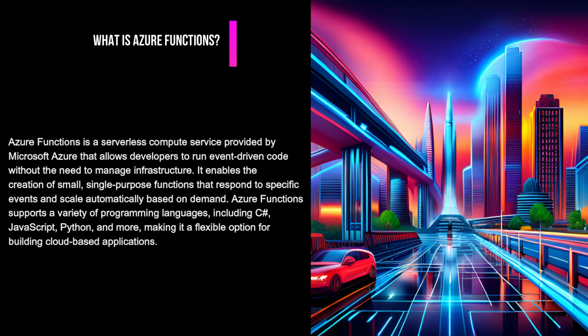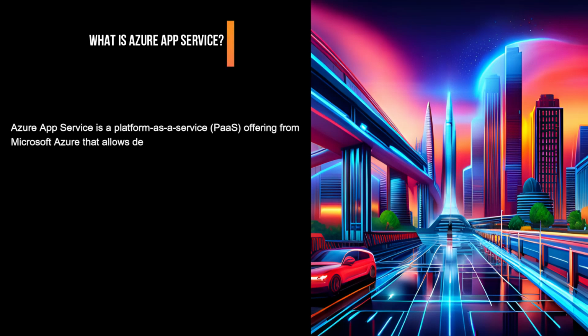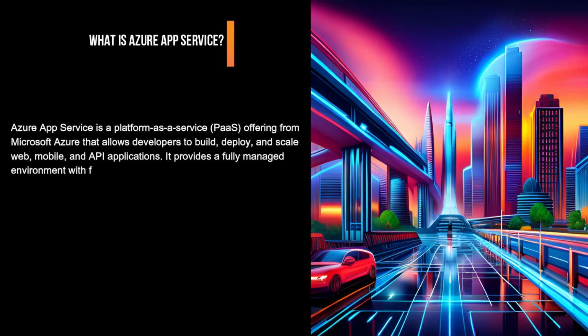What is Azure App Service? Azure App Service is a platform as a service, PaaS, offering from Microsoft Azure that allows developers to build, deploy, and scale web, mobile, and API applications.